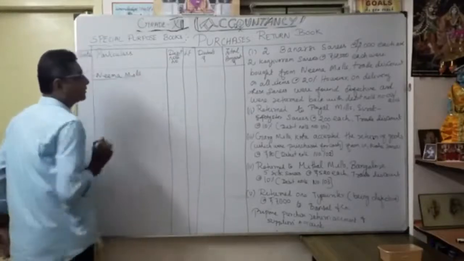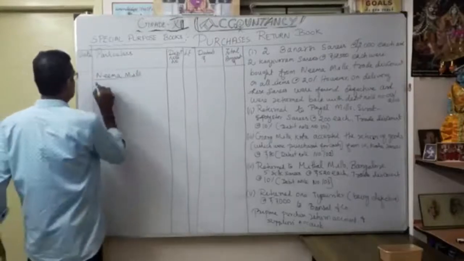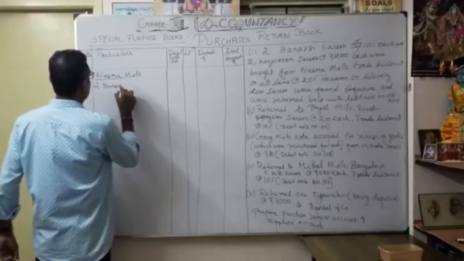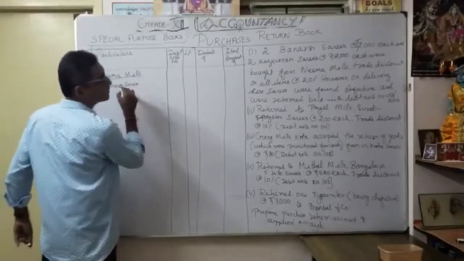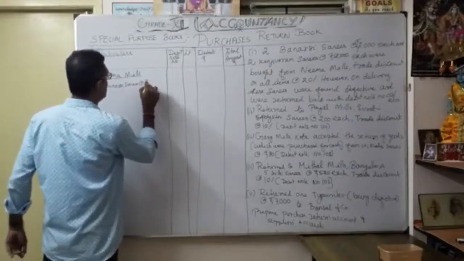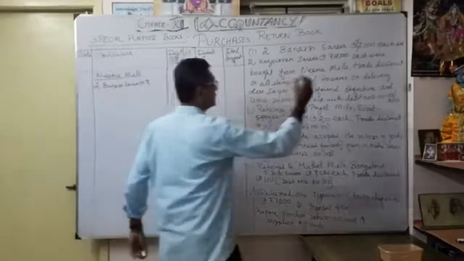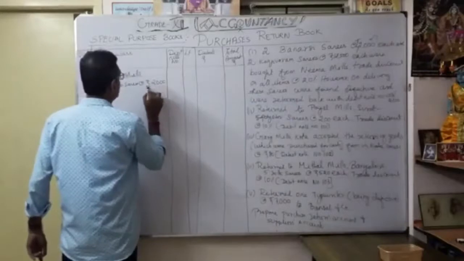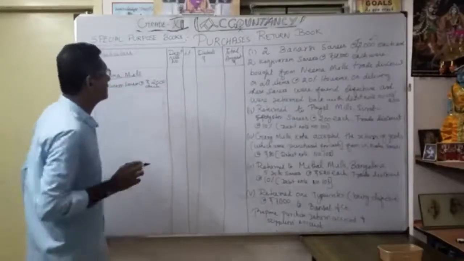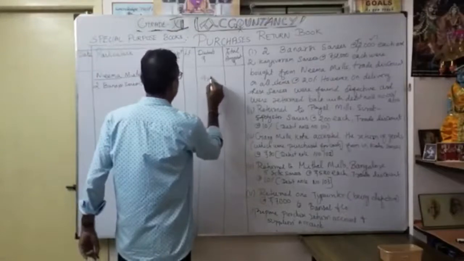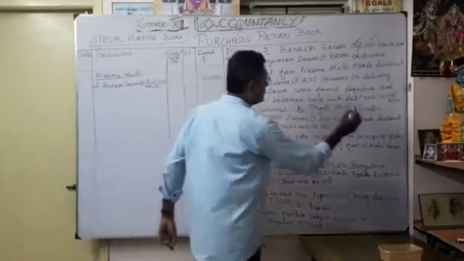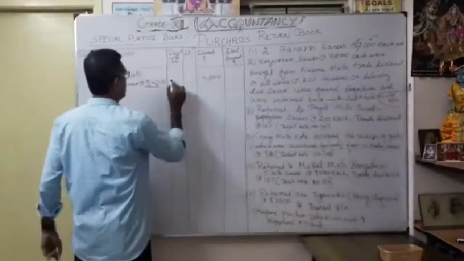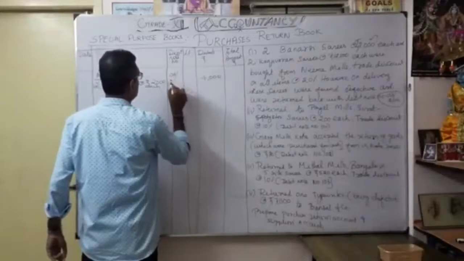Okay, so under that, 2 Banarsi sarees at the rate of how much? 2000 each, isn't it? So 2000 each. So how much will it come? Coming under 4000. Okay, debit note number, this one. We are going to write debit note number, this one. 3 bar 216. Okay, so 3 bar 216.